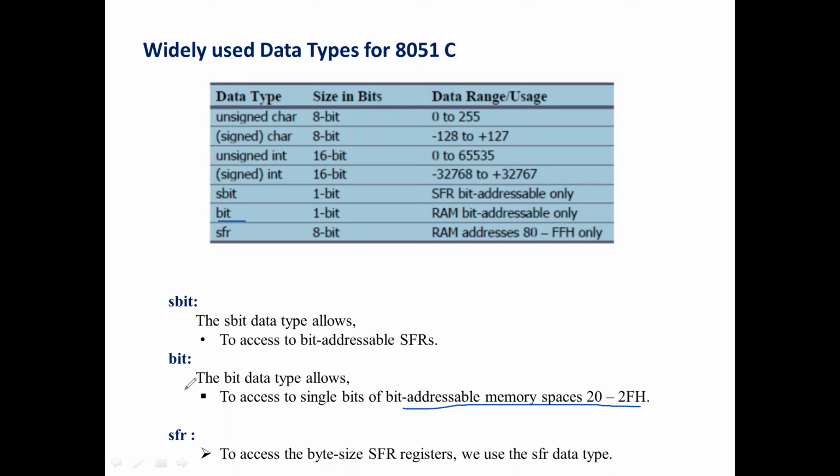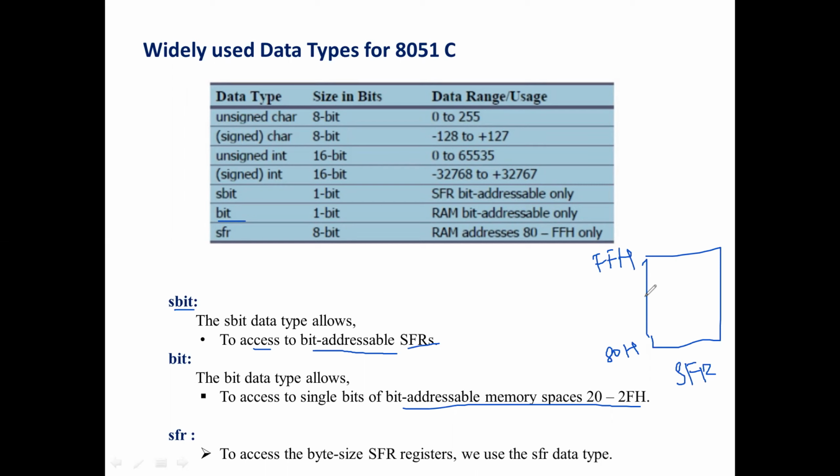Next we will see sbit. The sbit is a data type to access bit addressable SFRs, that is, special function registers. Where are the special function registers? They start from the address 80H to FF. If you go back to the first unit, I would have given it in the data memory.